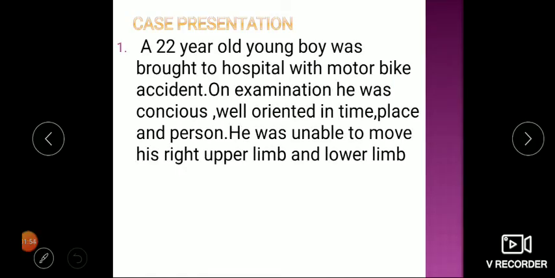Case 1 says a 22-year-old young boy was brought to hospital with a motorbike accident. On examination, he was conscious, well oriented in time, place and person. He was unable to move his right upper limb and lower limb. Means right side of the body he was unable to move on the clinical examination when he presented.